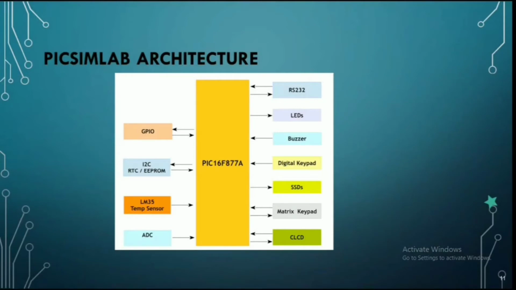Let us talk about the PICsimLab architecture. This PICsimLab architecture consists of a microcontroller with LED, buzzer, digital keypad, SSD, 7-segment display, matrix keypad, CLCD, ADC, temperature sensor, EEPROM, I2C, and GPIO, as we will be using some of these components in our project.